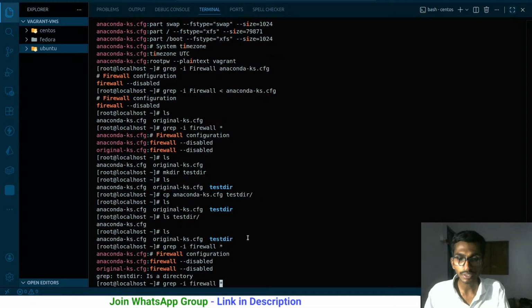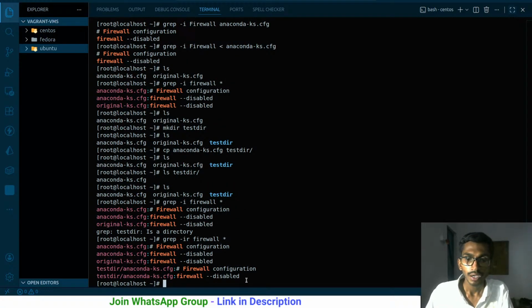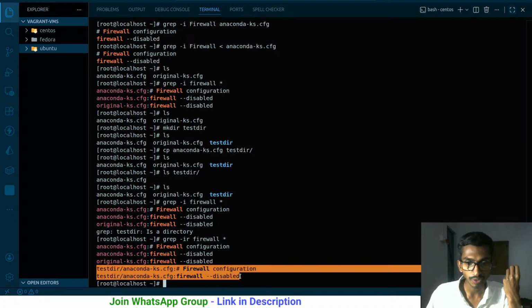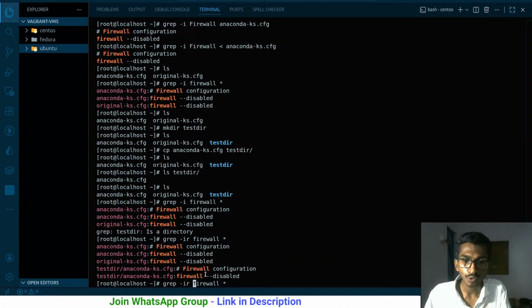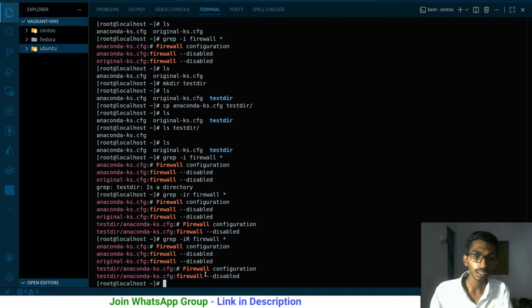If I want to search inside this particular directory, I have to use R over here, and this time I'm even getting the result from the test anaconda file. R stands for recursive, right? So I'm getting the result from this particular file as well. Now it's up to you, whether you use a small r or a capital R, both of them work. How do I know? Pretty simple.